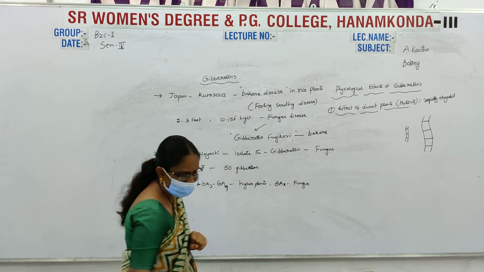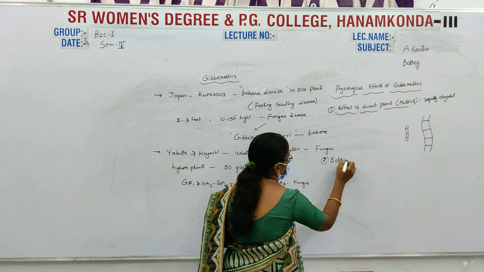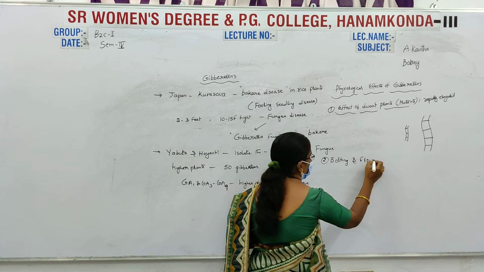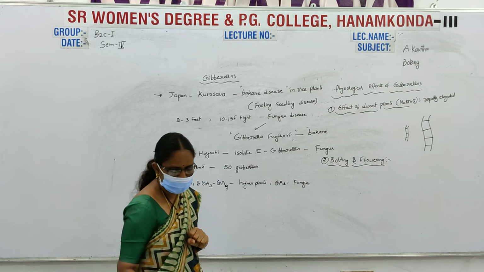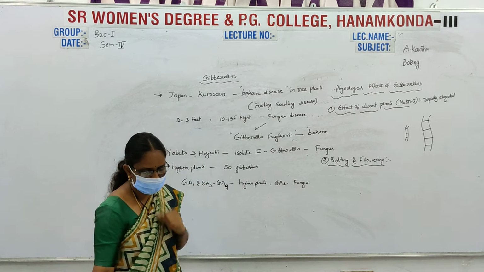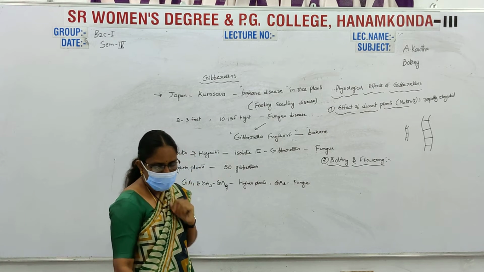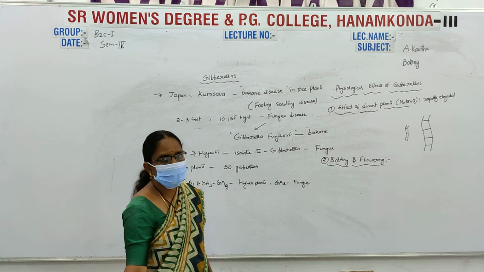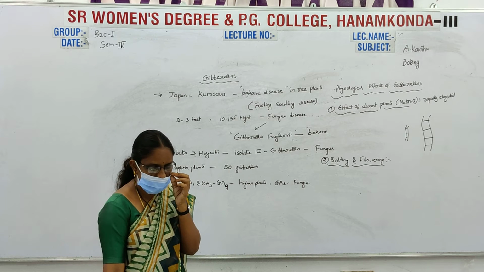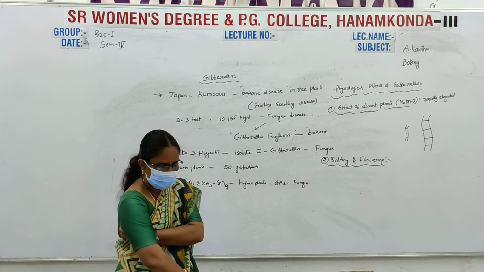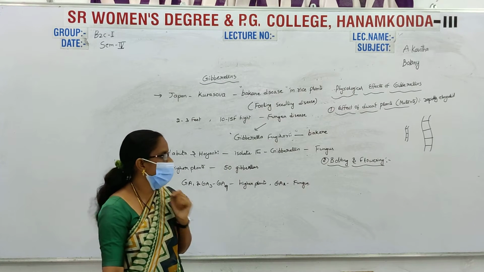And the second one is bolting and flowering. In bolting, the rapid stem elongation of a rosette plant is called bolting. Elongation of rosette plants is called bolting. The rapidly elongated stem in rosette plants is called bolting.